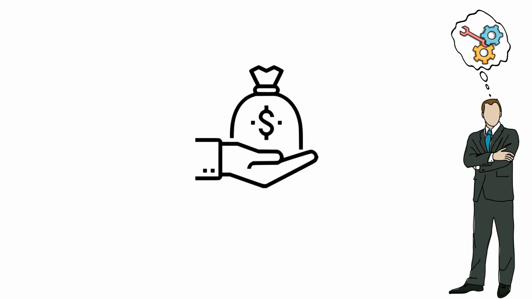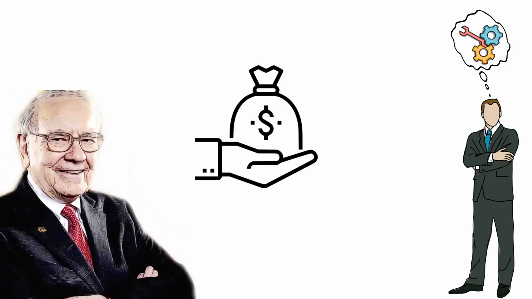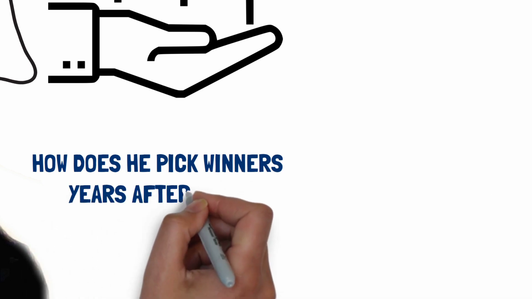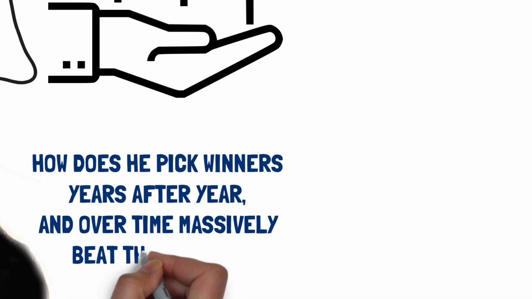One of these investors is Warren Buffett, and if you have a desire to become rich, you should learn and understand how Warren chooses his investment. How does he pick winners year after year, and over time massively beat the market?